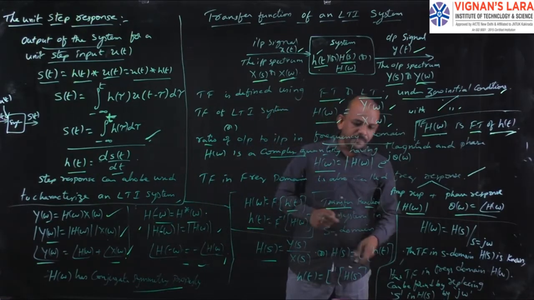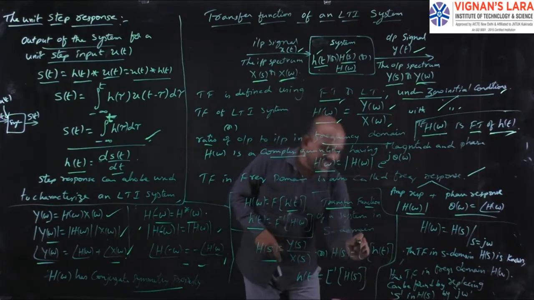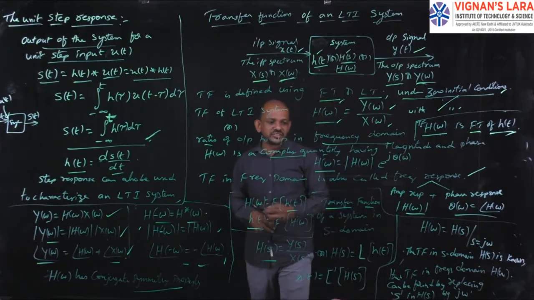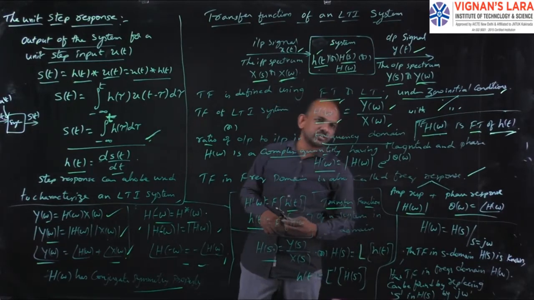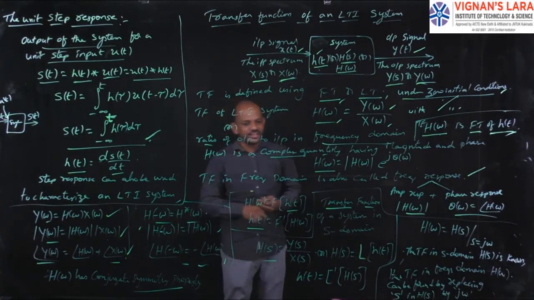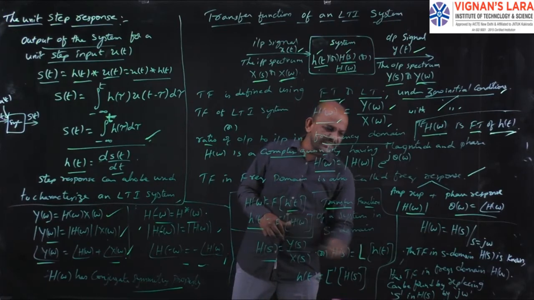Or simply we can get the transfer function of a system in S domain by using the Laplace transform of the impulse response. So L of h of t. By this also I can find out the transfer function in S domain. If I know the transfer function in S domain, H of s, then I can get the impulse response.